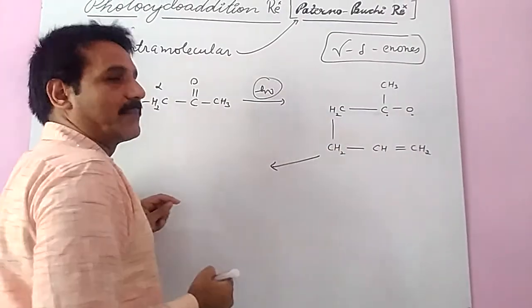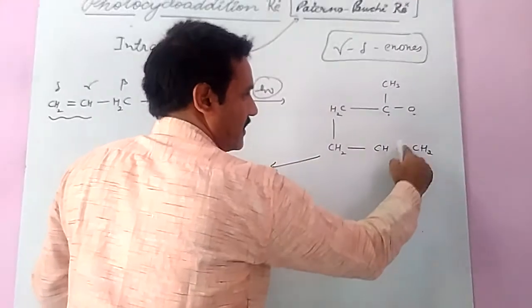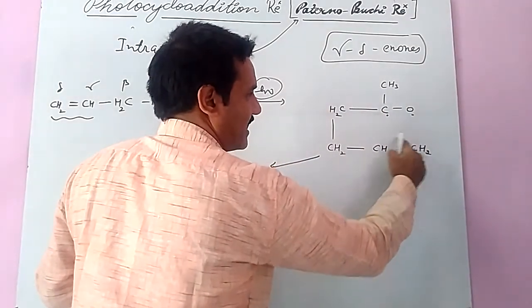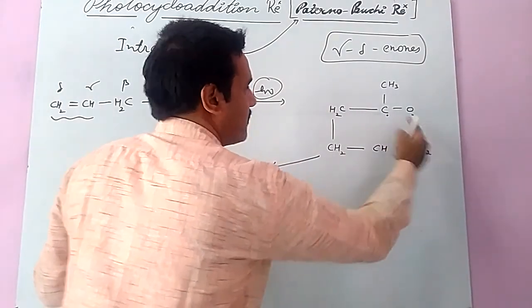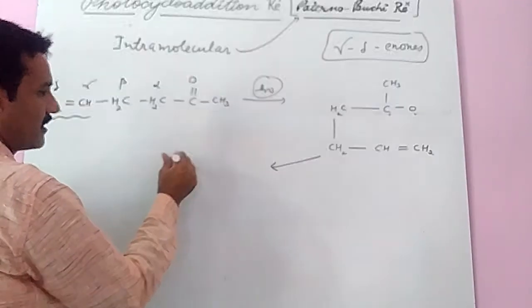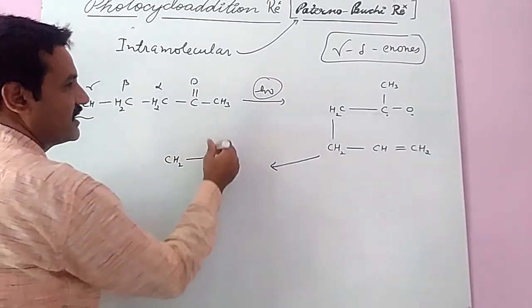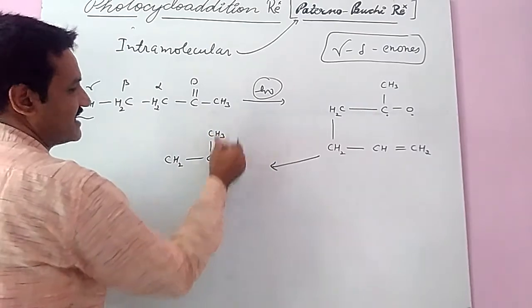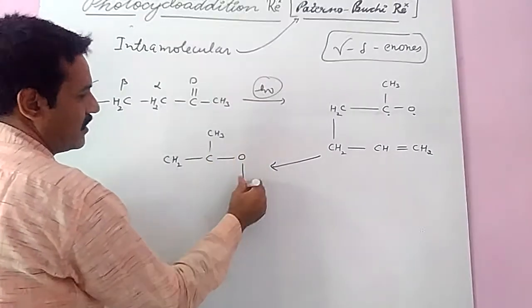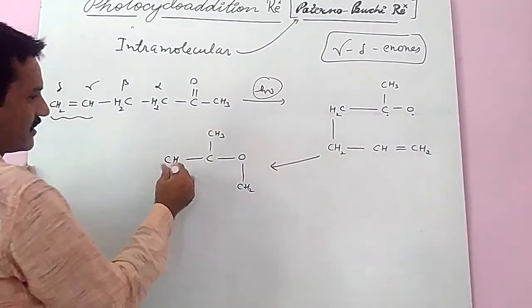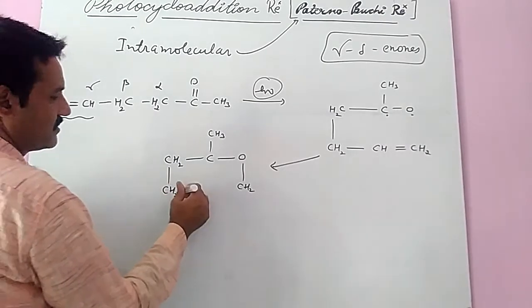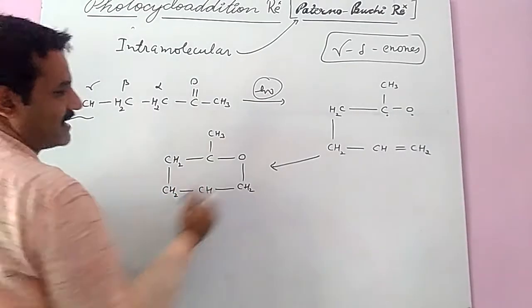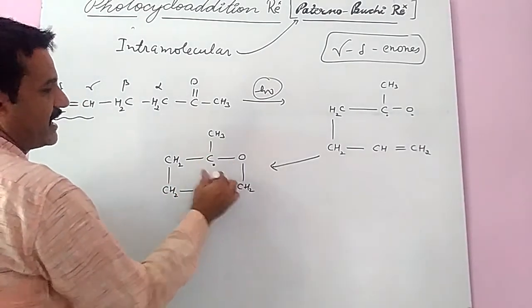Now a similar approach. First this pi bond breaks, with a radical here and a radical here, and it makes a bond: CH2, C, CH3, O, CH2, CH2, CH, like this. So here a free electron and here a free electron.